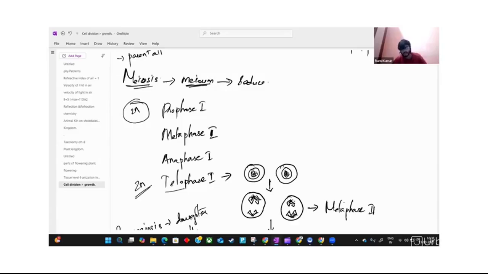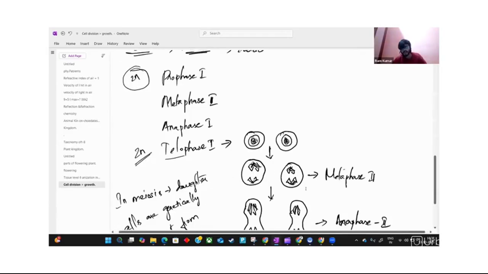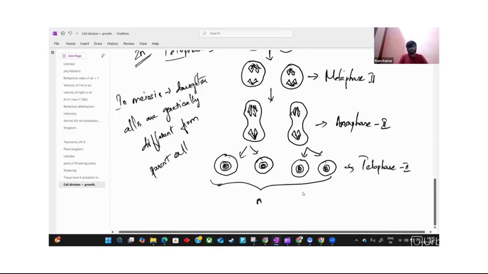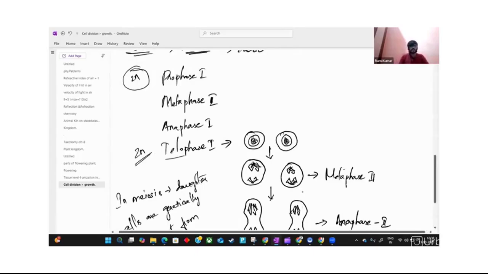But it undergoes metaphase 2, anaphase 2, and telophase 2, and the final offsprings have chromosomes different from the parent cell. This is the parent which goes through prophase.